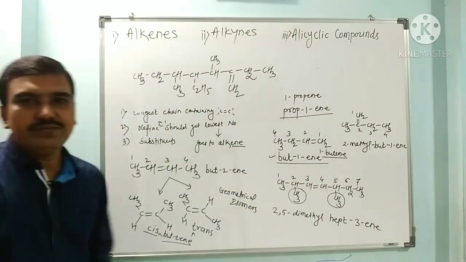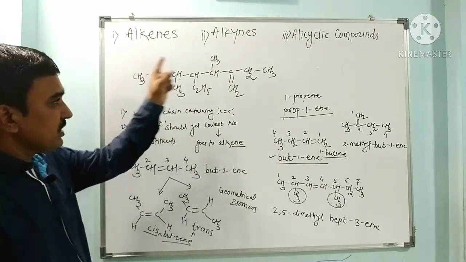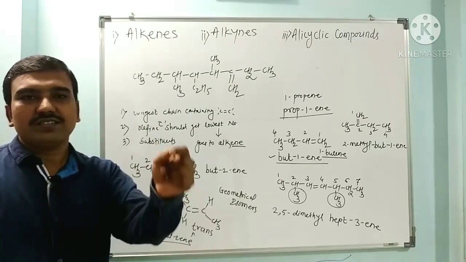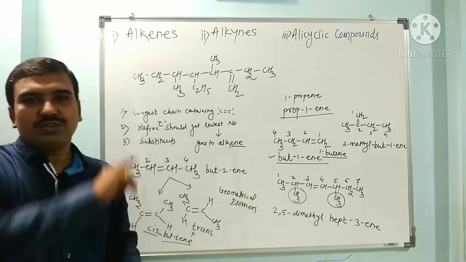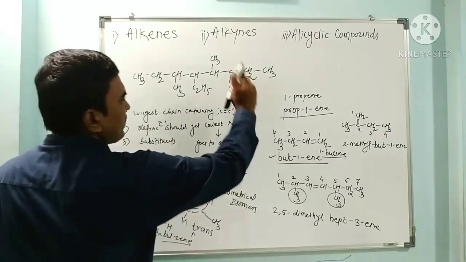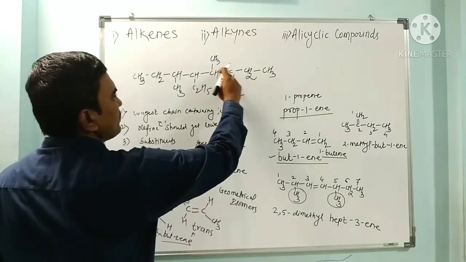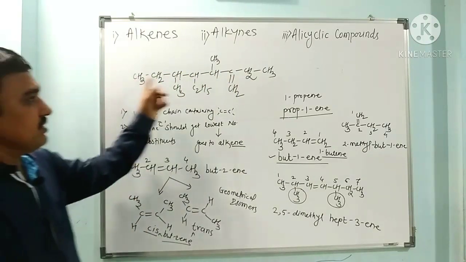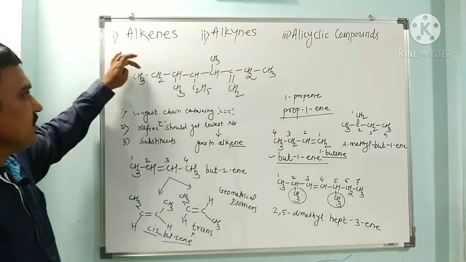Once it is an alkene, then we have to select a chain of carbon atoms in which the double bond should be there. So the longest chain must contain the double bond. If we start numbering from this side, 1, 2, 3, 4, 5, 6, 7, 8, 8 carbons are there, but this does not contain the double bond.